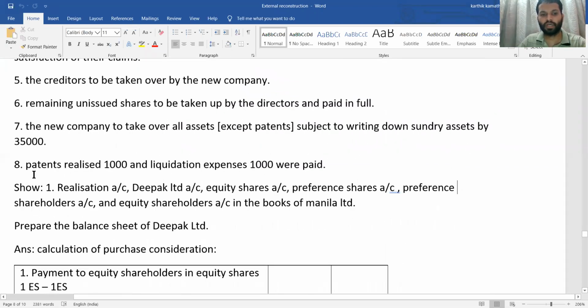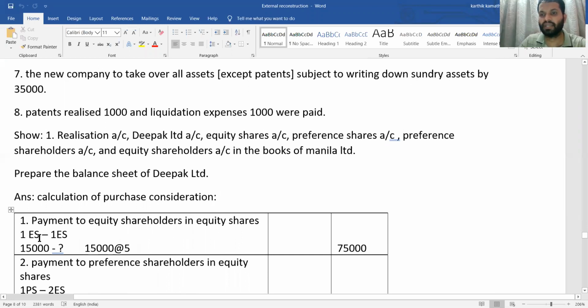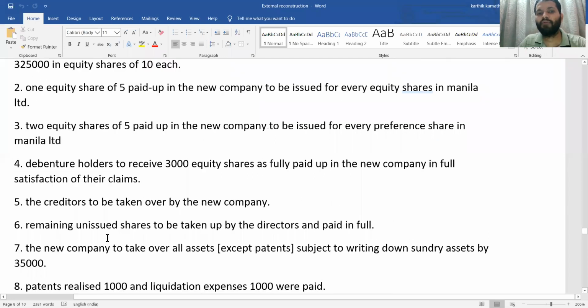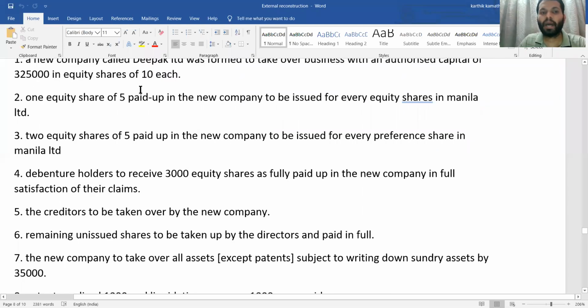So we need to do cross multiplication. For one equity share in Manila, one equity share will be given from Deepak Limited. For 15,000 equity shares in Manila, how much? If you do cross multiplication, we will get 15,000 itself. Now, what is the value of the share? Here it is a partly paid share.